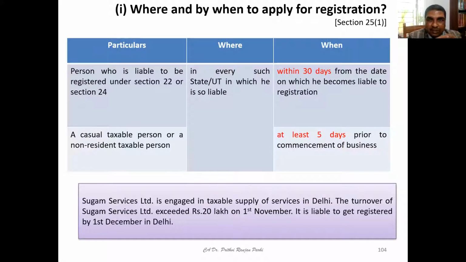And what we have learned so far by referring to section 25, subsection 1: a person who is liable to be registered either under section 22 or section 24 has to apply in every such state or union territory where he is so liable. In that state, he has to apply, within 30 days from the date on which he becomes liable for registration. And a casual taxable person or an NRTP has to apply at least 5 days prior to commencement of the business.